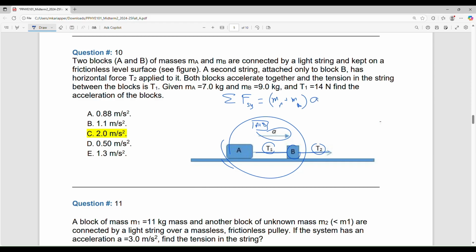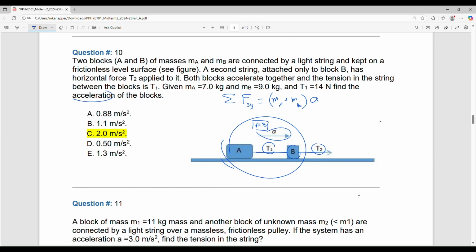We can do this. We cannot do it with the Atwood machine, the one pulley, because one is going up, one is going down. Same acceleration, but the direction is different. We cannot do that as a system. There are ways to do that, but it is not exactly correct. So here you can do that because it is the same magnitude, same direction. So now I can apply the equation.